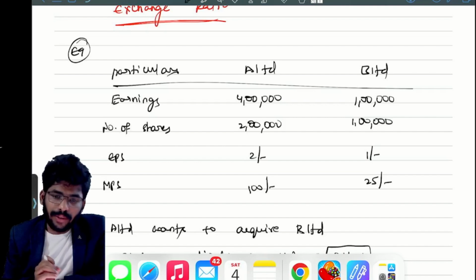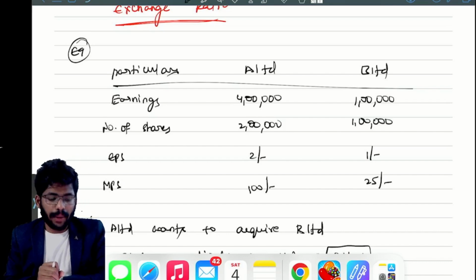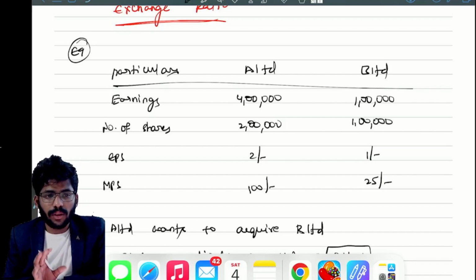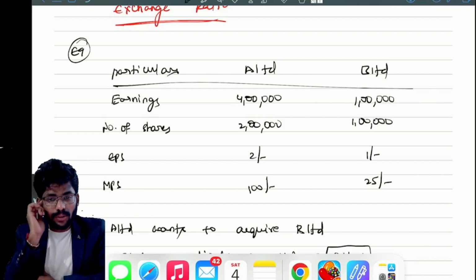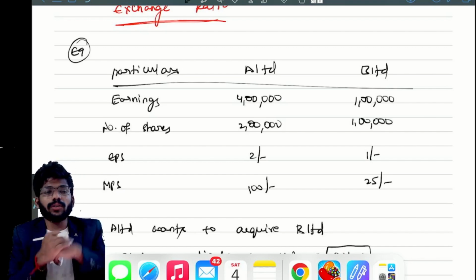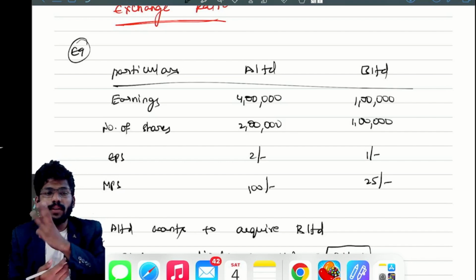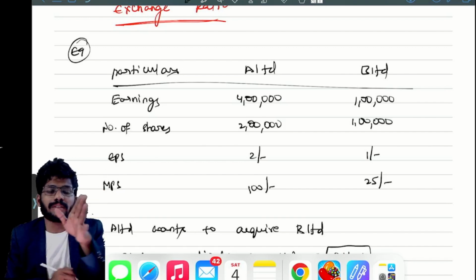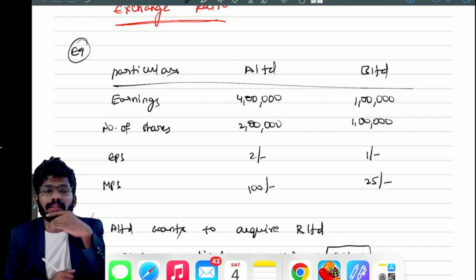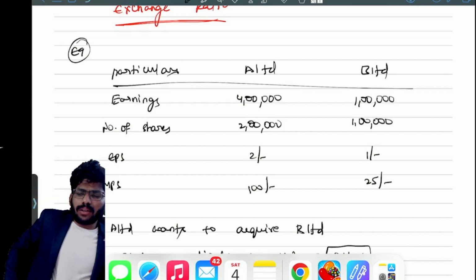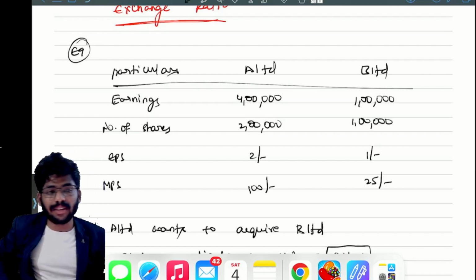Our agenda is to complete each chapter in one day. Hopefully today, Saturday, Sunday, most of the topics I'm going to complete. Our agenda is to complete the last three topics. The first two topics are theory topics. We can manage them easily. It will not take much time to discuss that.